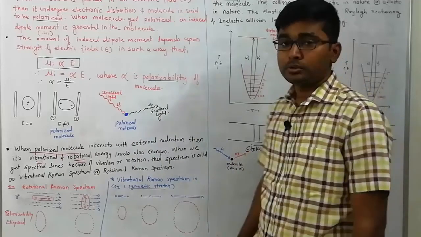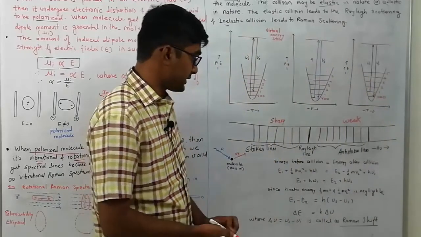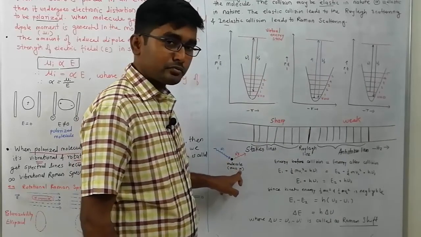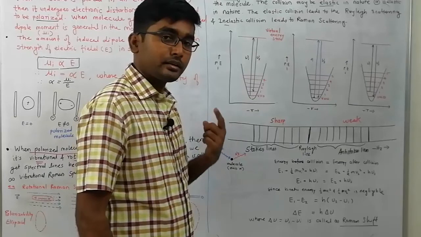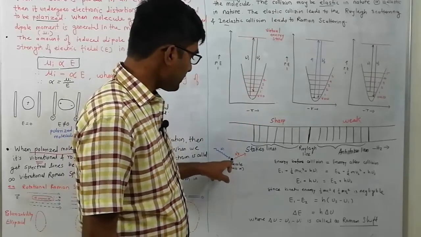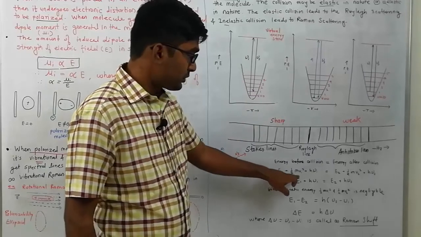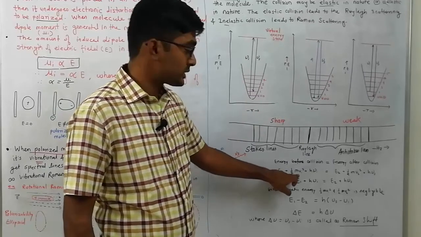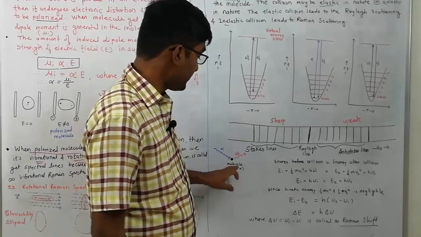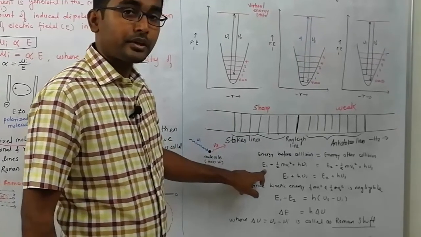Now let us use the law of conservation of energy. This is our molecule having mass m, continuously in motion in the sample. So its kinetic energy is equal to 1/2 mv1 square, where v1 is the initial velocity of the molecule, and the initial energy of the molecule is E1.